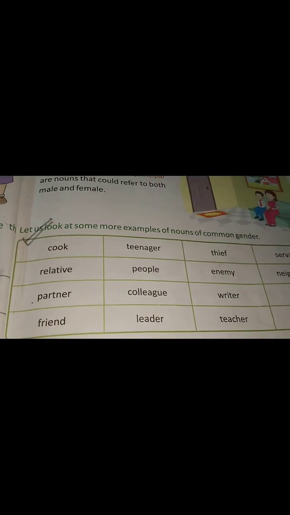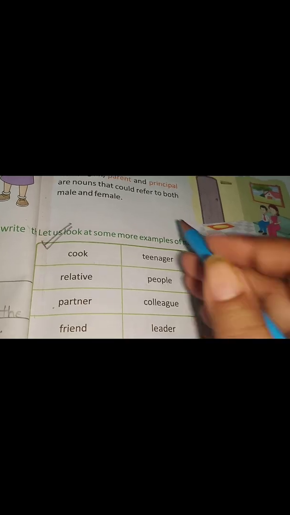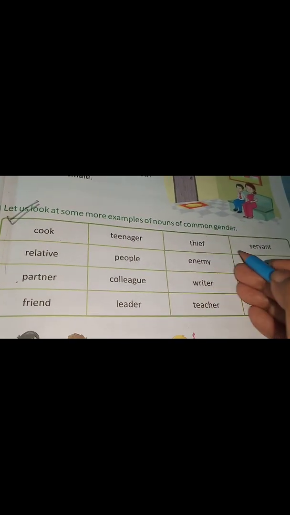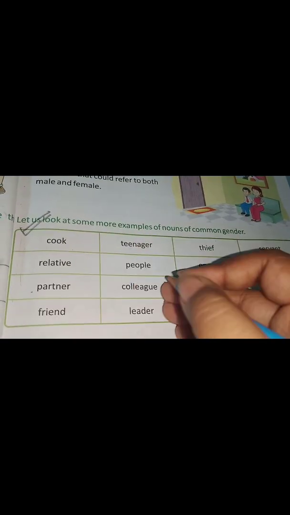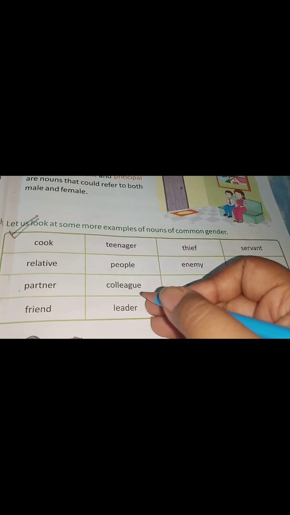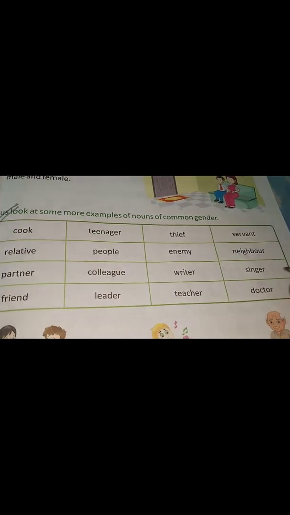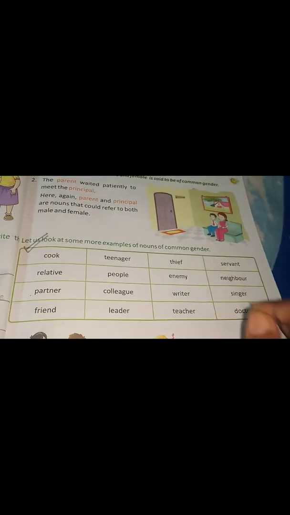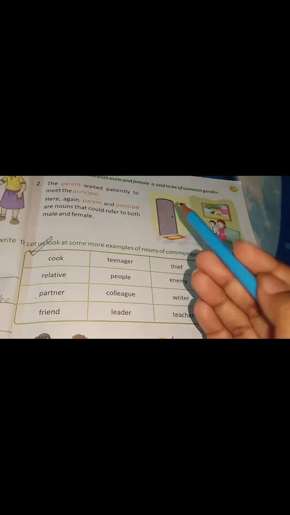Let's read some examples of common gender. That is cook, teenager, thief, servant, relative, people, enemy, neighbor, partner, colleague, writer, singer, friend, leader, teacher, doctor. They are the examples of common gender.